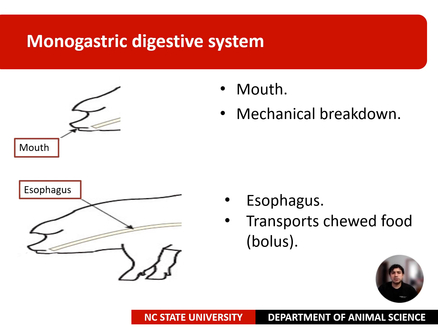In some species, saliva contains salivary amylase, an enzyme that breaks down starch. The next portion is the esophagus, which connects the mouth to the stomach. Here the chewed food is transported to the stomach through peristaltic movements.